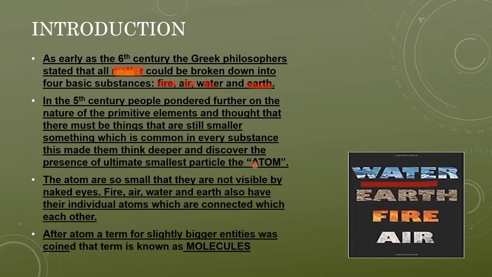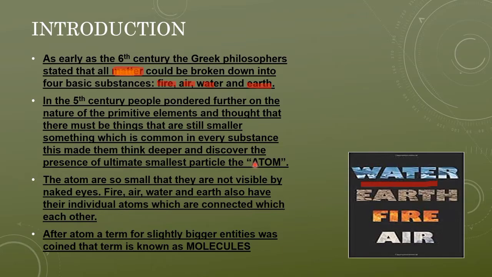So the atoms are smaller than what is visible to the naked eye. Fire, water, and earth also have their individual atoms which are connected with each other. Now, the Greek philosophers had told that all matter is further broken down into four basic substances, and those may be water, fire, or air. But later on another statement said that all this water and earth present in our universe are made up of the smallest particle, and that particle is called an atom. We will deal with more details in the chapter on atoms.